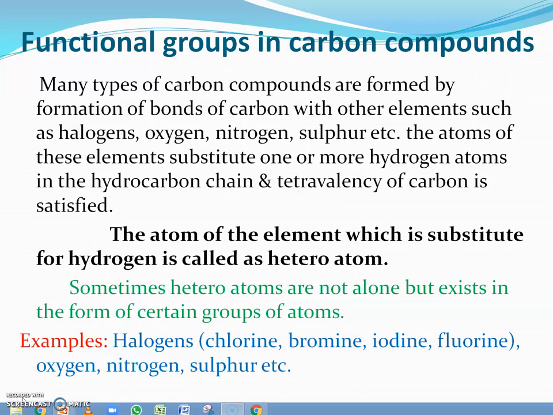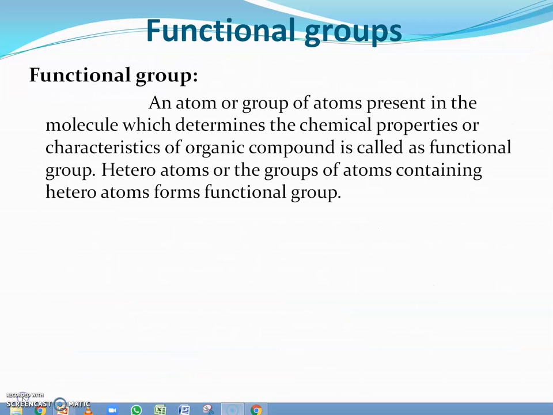In simple words, the functional group may be a single atom or a group of atoms. The examples of heteroatoms are halogens, meaning chlorine, bromine, iodine and fluorine, oxygen, nitrogen, sulfur, etc.